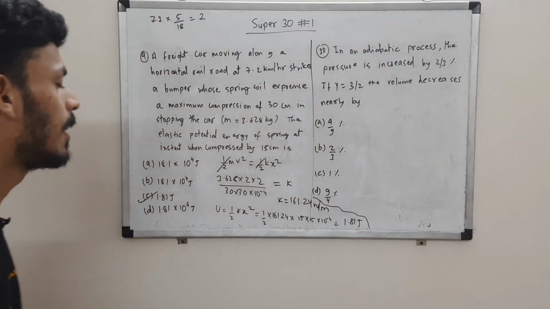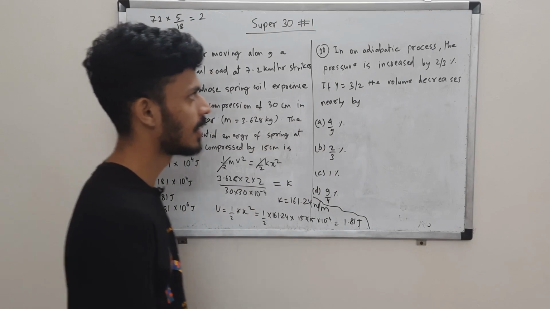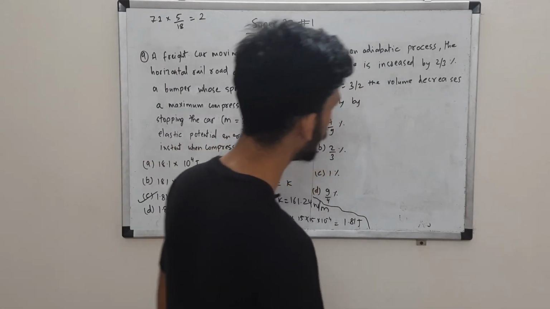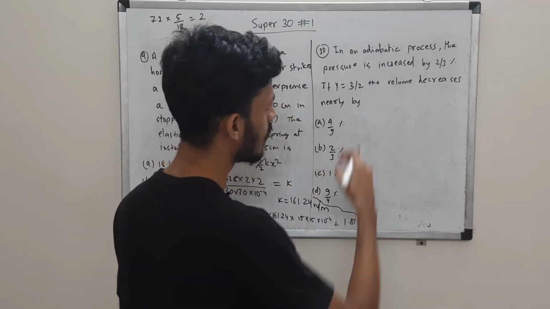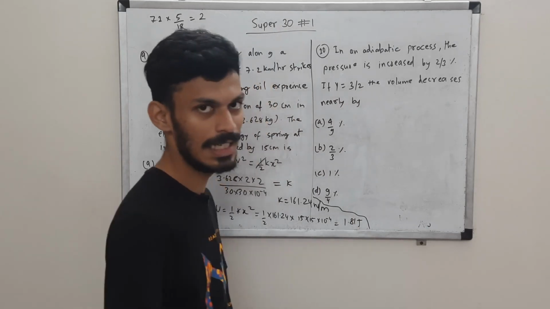We have an adiabatic process. The pressure is increased by 2/3 percent. If gamma is given as 3 by 2, the volume decreases nearly by how much?